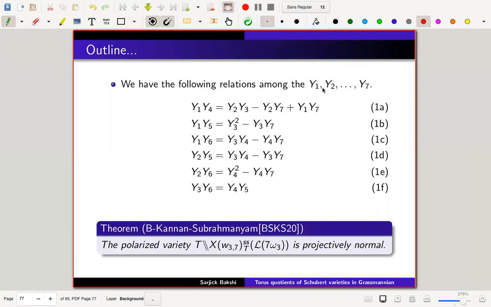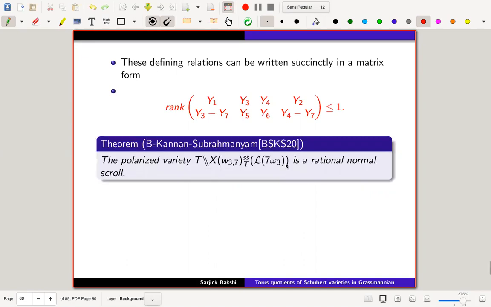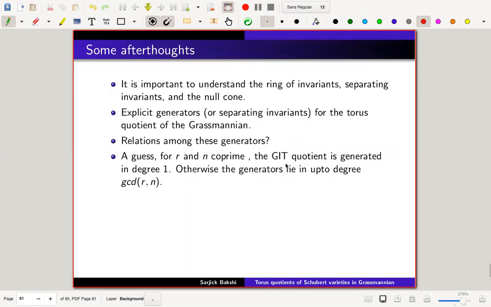And not only this, once we have the invariants, we can write this invariance in this determinant condition, like the rank of the matrix with rows y1, y3, y4; y2, y3, y4 minus y6... y5, y6; y4 minus y6, y7 is less than 1. And once you see this, then it becomes nothing but a rational normal scroll. Okay. So that's basically all I wanted to say, but now some afterthoughts.